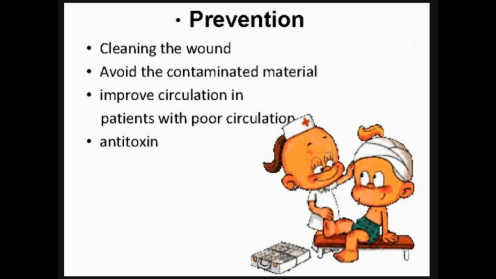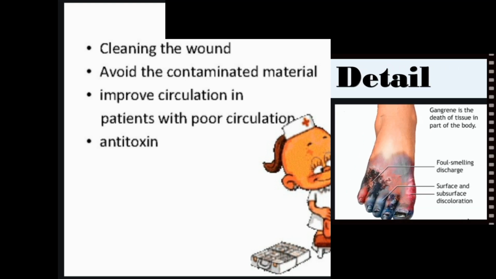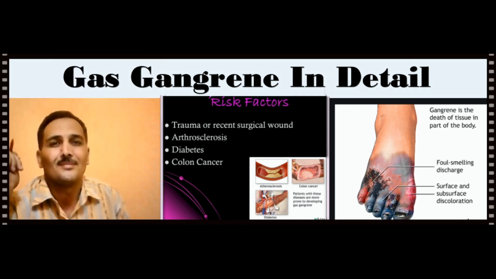Making certain lifestyle changes can also help reduce your risk for gas gangrene. These include avoiding tobacco products, properly caring for any existing health conditions, such as diabetes or arterial disease, and maintaining a healthy weight by exercising regularly and eating a healthful diet that largely consists of lean protein, vegetables, and whole grains. If you're concerned about your risk for gas gangrene, talk to your doctor about other ways to prevent the infection.